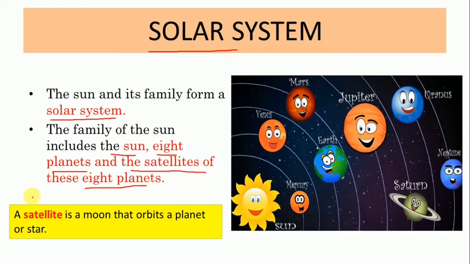Now children, let us know the definition of satellite. A satellite is a moon that orbits a planet or star. Okay. Earth also has one natural satellite, and that is the moon, which revolves around the earth, right? So you've understood what the solar system is? The solar system is basically the sun and its family. Okay, and who all comes under the family of the sun? The sun itself, 8 planets and the satellites of these 8 planets.